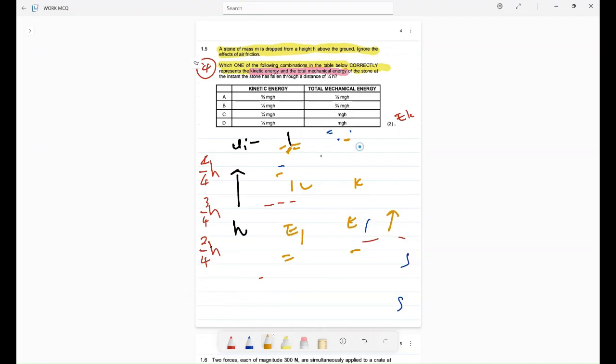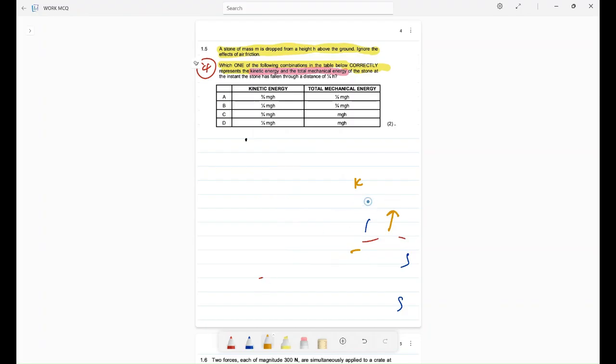I can't even remember what the question was saying, but let's try to answer the question. Now, here's our question. Which one of the combinations in the table below correctly represents the kinetic energy and the total mechanical energy of the stone at the instant the stone has fallen a distance of 1 over 4 h?